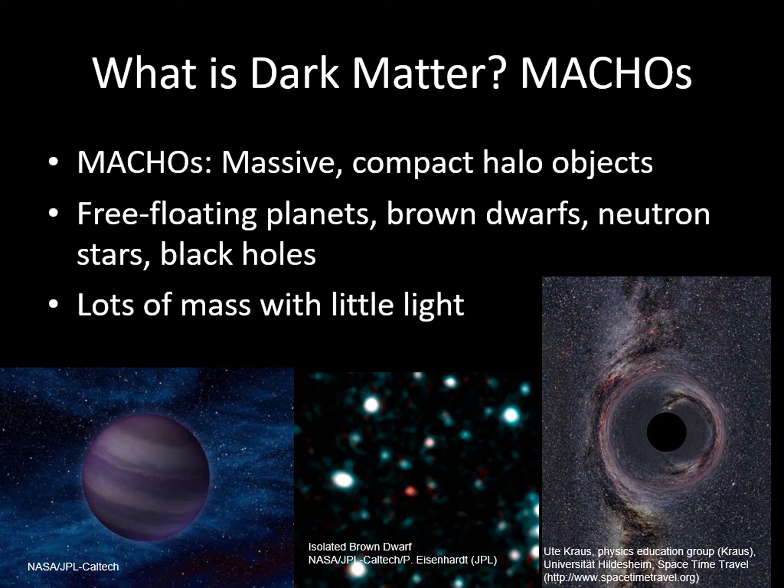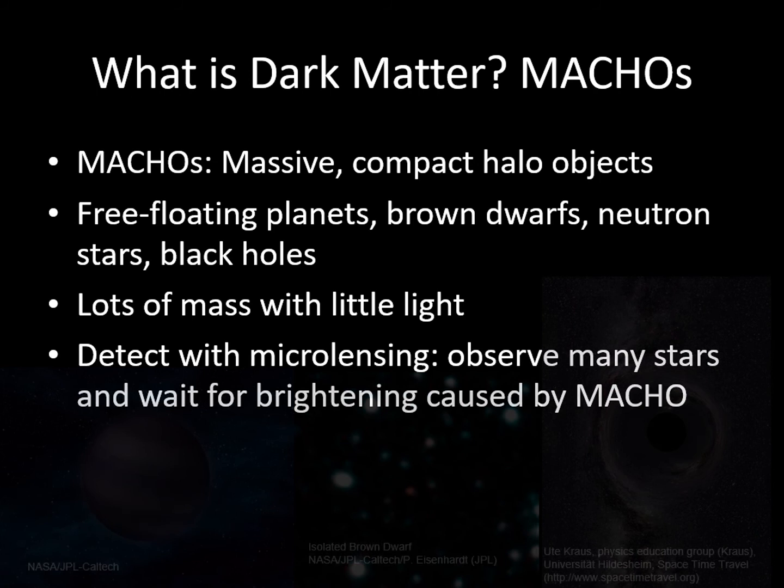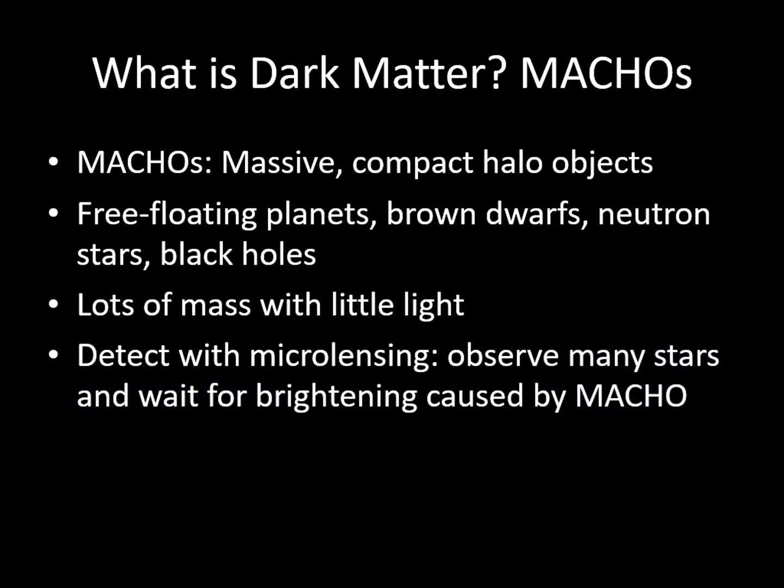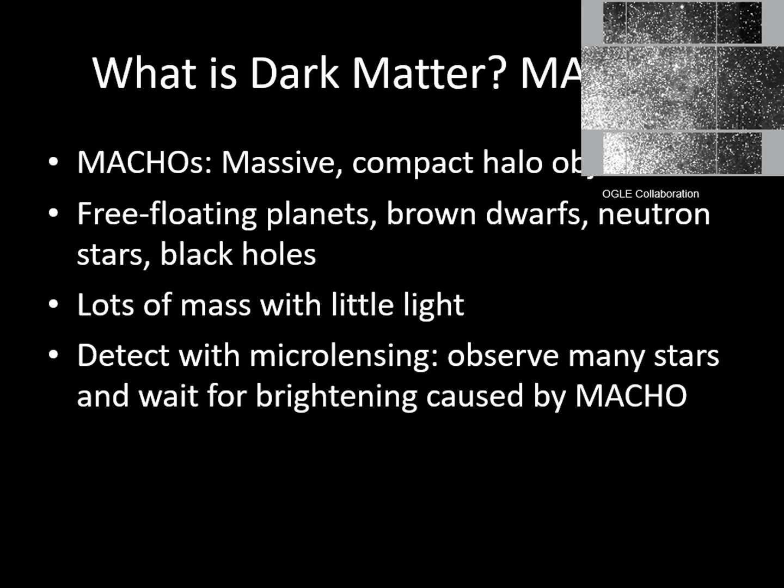Starting in the 1990s, astronomers began looking for MACHOs in a systematic way. The technique they used was called gravitational microlensing. We've seen that large masses can bend light. If a faint, massive object gets exactly between us and a more distant star, the distant star will get brighter as the MACHO's gravity acts as a lens, magnifying the star's light. While this is a very rare event when observing any one star, if you look at hundreds of thousands of stars on a regular basis, the odds that one of them will be lensed can be quite good.